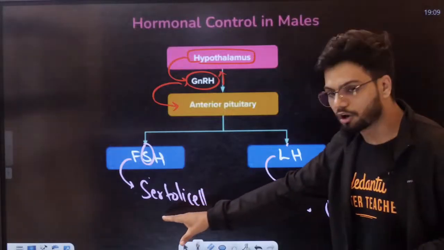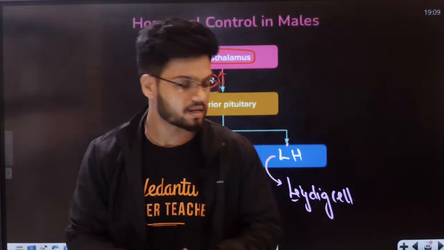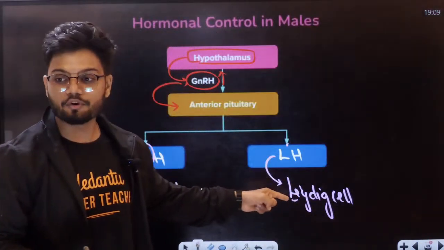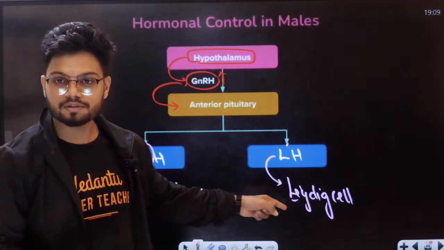Now these Sertoli cells, all of you know, help in spermatogenesis. What do Leydig cells produce, students? Leydig cells will produce androgen.